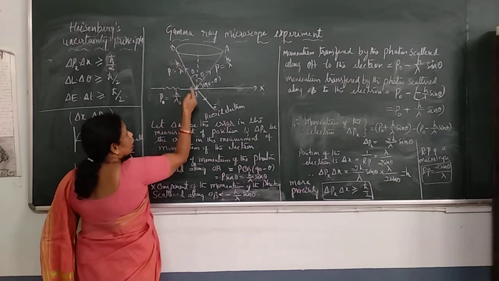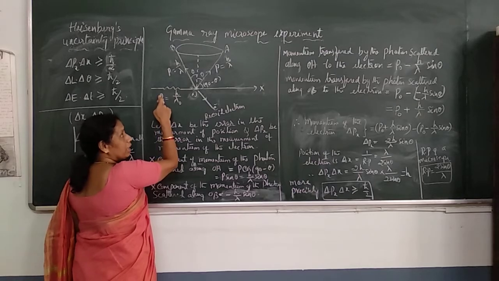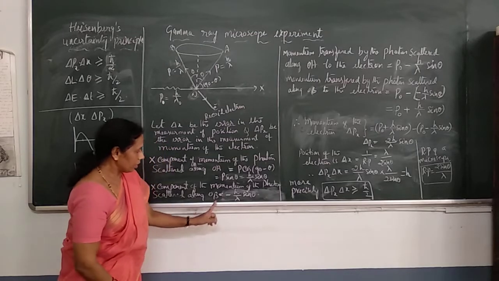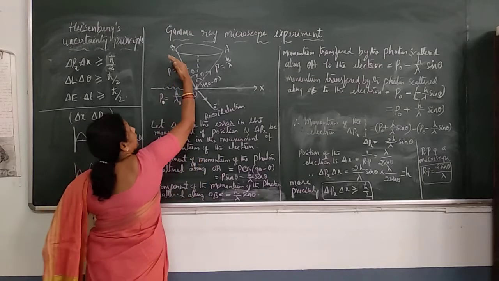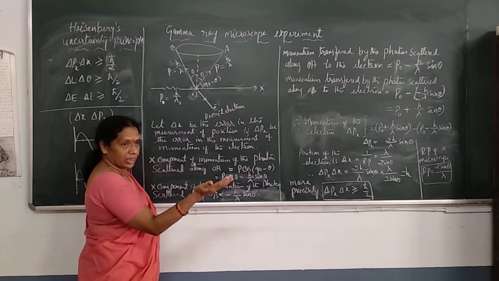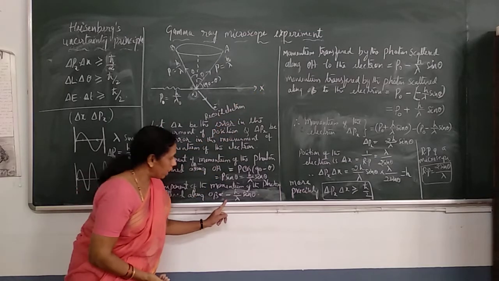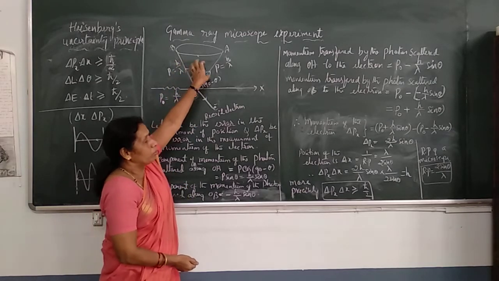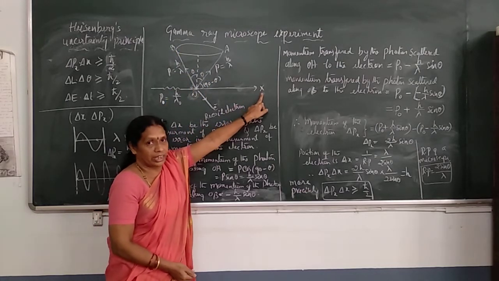Again this is P cos(90 minus theta), which is P sin theta along this direction, so along OX it becomes minus P sin theta, nothing but minus h by lambda sin theta. Now we have the x components of the momentum of the photon scattered in either direction.